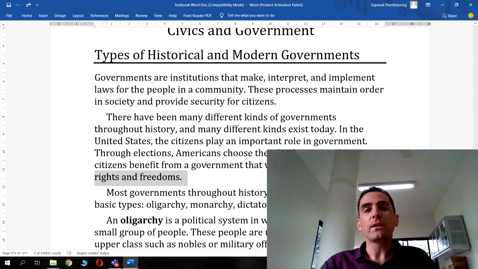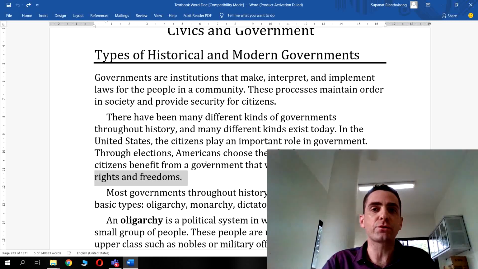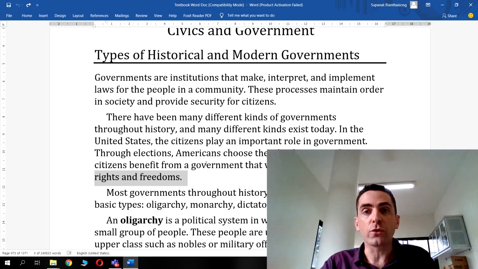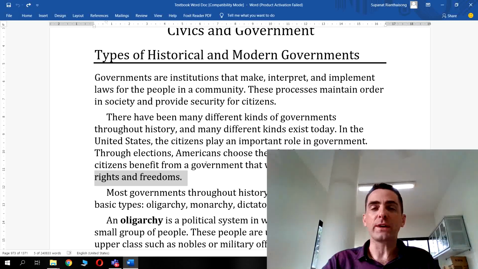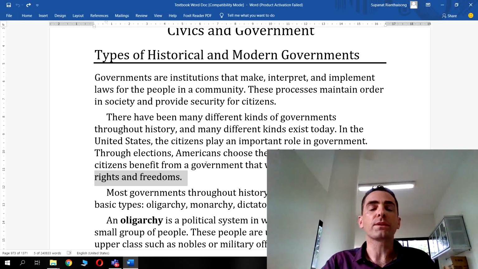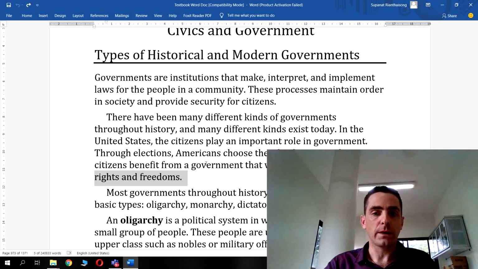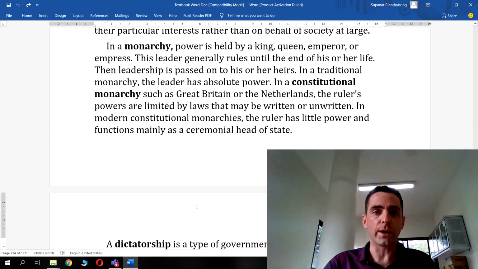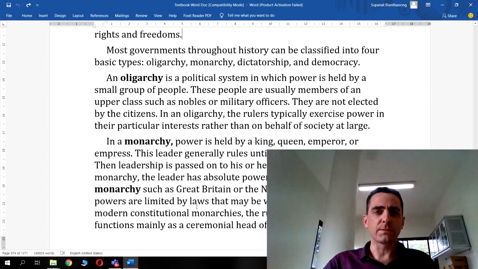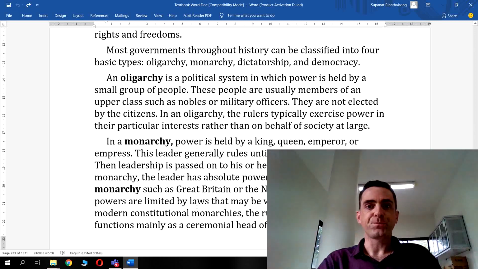We'll do another lesson on the Founding Fathers, don't worry, but basically the Founding Fathers looked back into history from their pedestal, shall we say. They looked back into history and cherry-picked from past governments they saw. They cherry-picked from ancient Greece and Rome and various other parts of history, and then used those best bits to create the US system of government that we know today. Okay, we can classify governments throughout history into 4 different areas. There are more than this, but these are the ones that come up in the GED test most often.